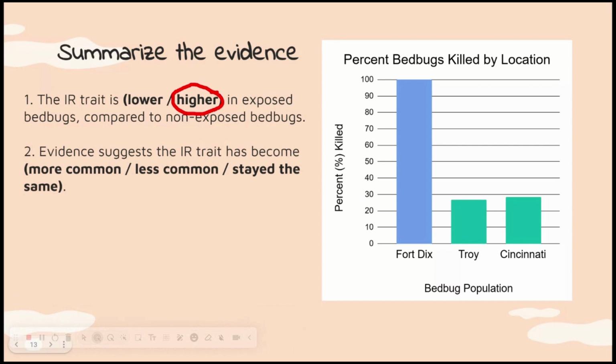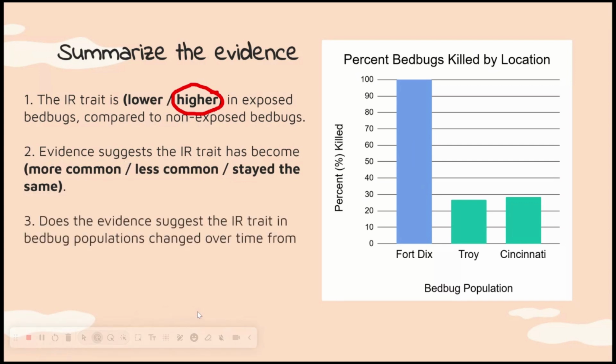Does the evidence suggest the IR trait has become more common, less common, or stayed the same? Well, remember, the Fort Dix population represents what the genes would have been 30 years ago. Because this population has been in the lab for 30 years, it hasn't had anything happen that has been going on in the wild. So yeah, they look very different from the 30 years ago population to the now modern populations. This IR trait has definitely become more common over time.